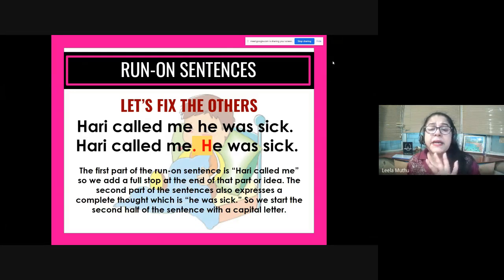It makes a complete thought. Full stop after that group of words. He was sick is definitely another sentence. He is the subject, was is the verb. So we have to start a sentence with a capital letter, remember? So we will start he with a capital H.